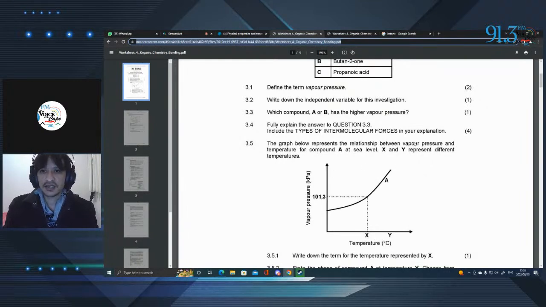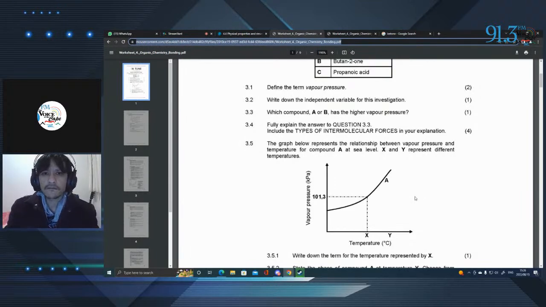Now, let's look at it again. The graph below represents the relationship between vapor pressure and temperature for compound A at sea level, X and Y represent different temperatures. So here they're giving us the standard vapor pressure of 101.3 kilopascals. Remember when you speak about standard temperature and pressure, this is one of the things that's standard, a pressure of 101.3 kilopascals. Right? You know your standard temperature is 25 degrees Celsius.